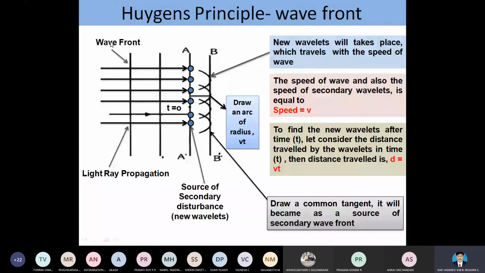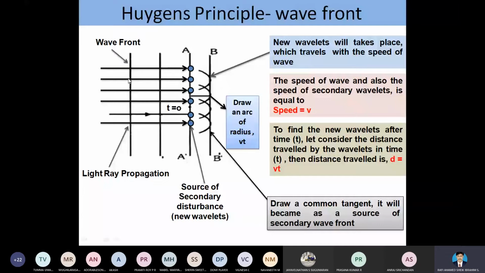So the wavefront should always be perpendicular to the ray of light, whatever the direction. We can consider any direction, but the ray direction and the wavefront direction should not be equal. They are always perpendicular to each other, and we have to clearly mention that in the diagram.